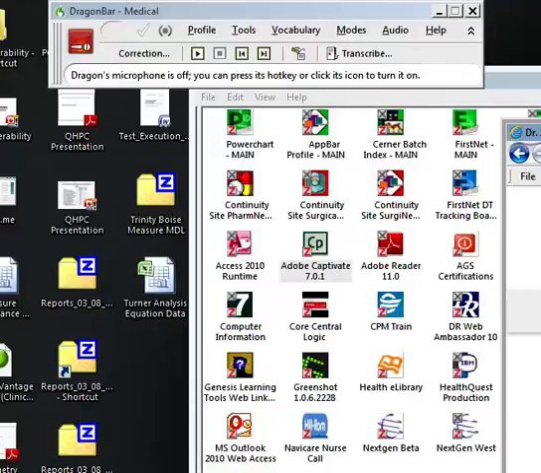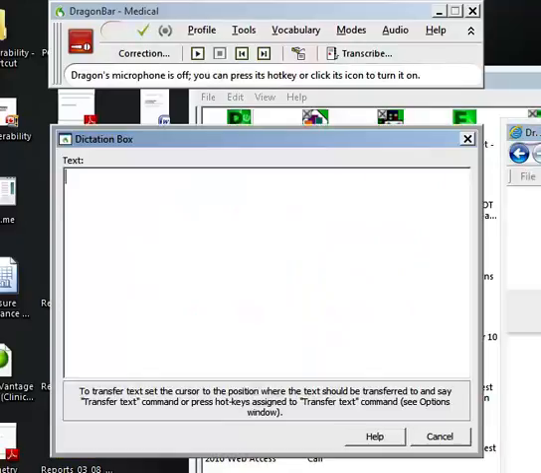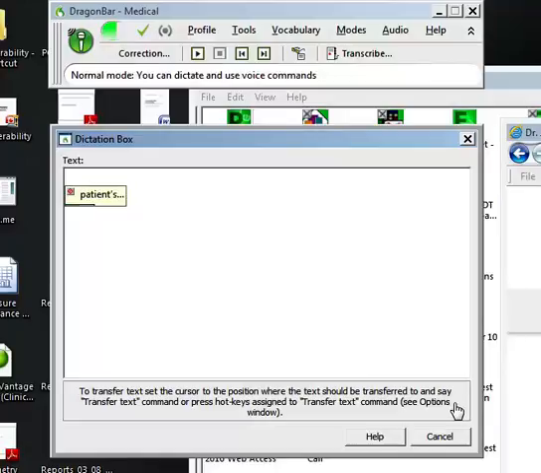I'm going to show you how to train and spell check a word that Dragon doesn't understand. I'm going to bring up my dictation box. The patient's primary care physician is Dr. John Guichetot.